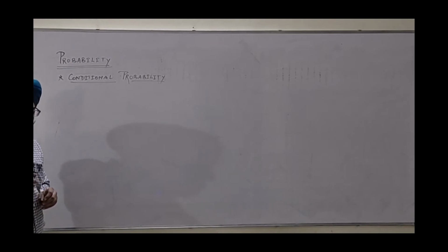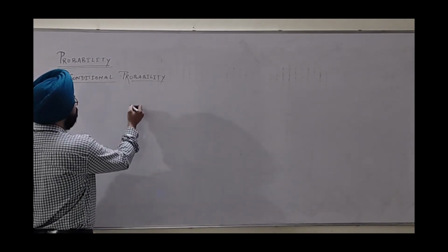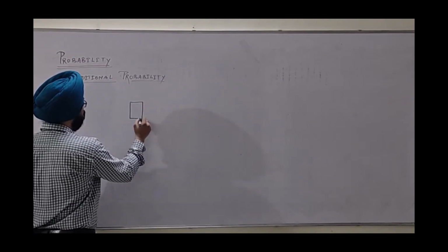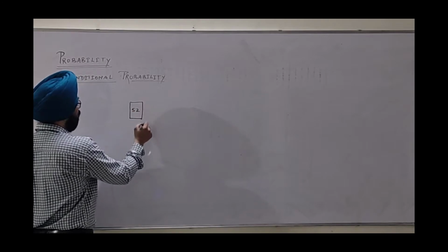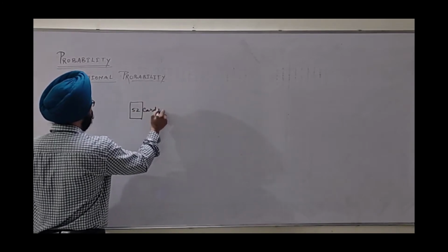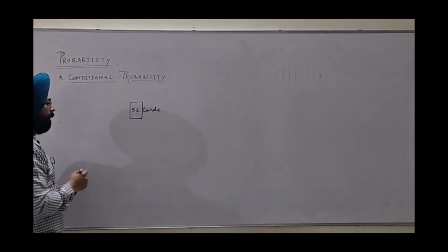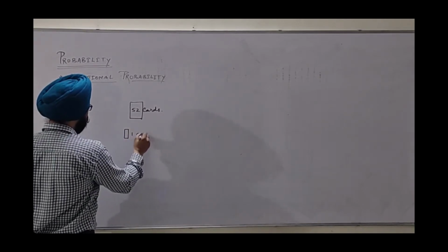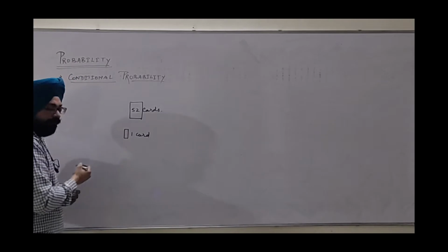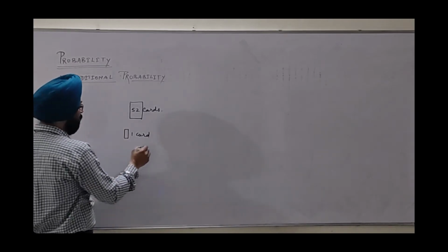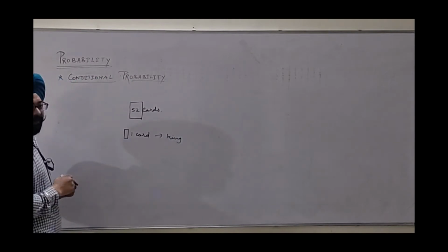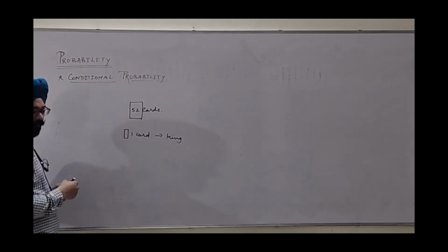Here, I would like to discuss one example. Suppose we have a pack of 52 cards. Out of that, if I want to draw one card randomly and I ask for the probability that this card is a king, then obviously, as you know, out of 52, 4 are kings.